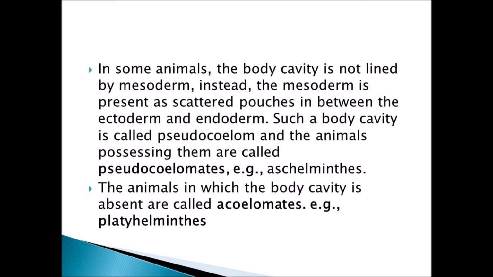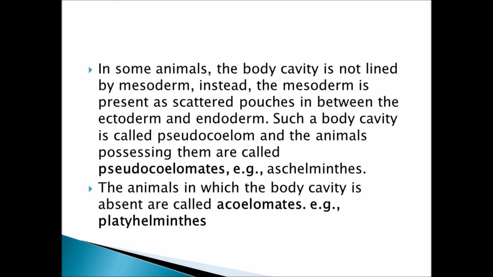platyhelminthes. So the concept is very simple. The coelom is all related to the digestive system only. When a space is present between the layer of the skin, the body wall, and the gut wall, which is related to the intestine part, the large intestine and small intestine, when a space is present, they are called coelomates.